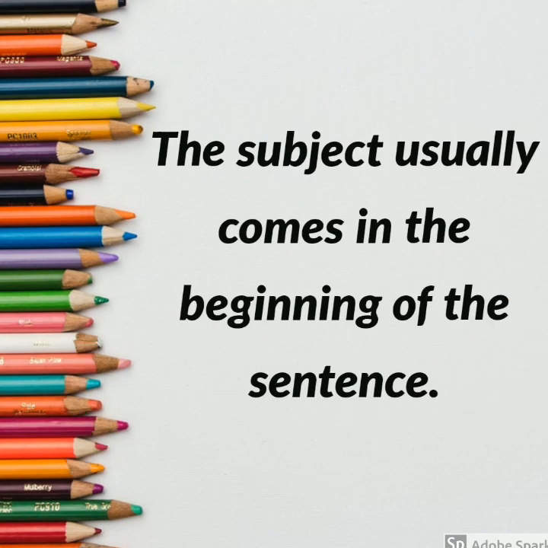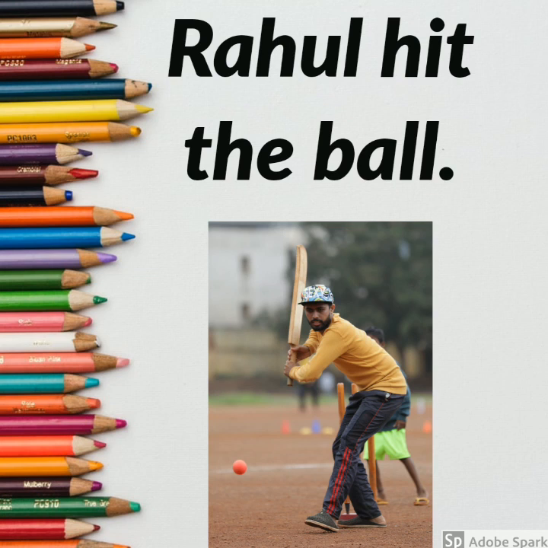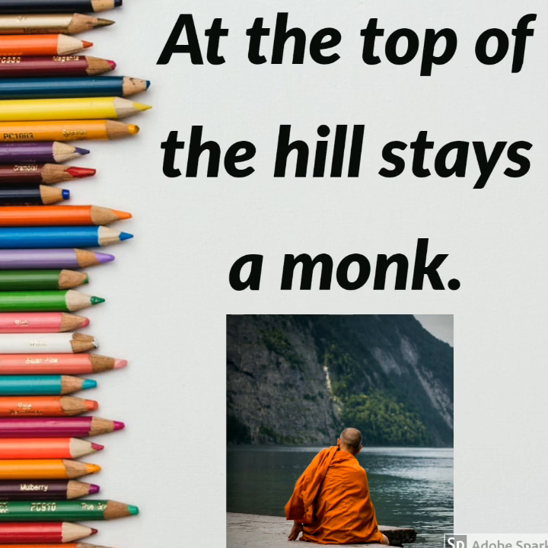The subject usually comes in the beginning of a sentence. For example, as we said, Rahul hits the ball. So, Rahul is the subject and it is placed in the beginning of the sentence. But it's not always that the subject will be the first word in a sentence. It may come at the end of the sentence also. For example, at the top of the hill stays a monk. At the top of the hill stays a monk.